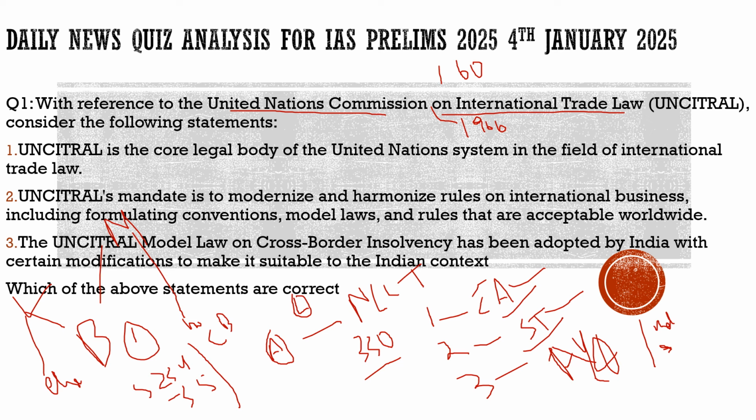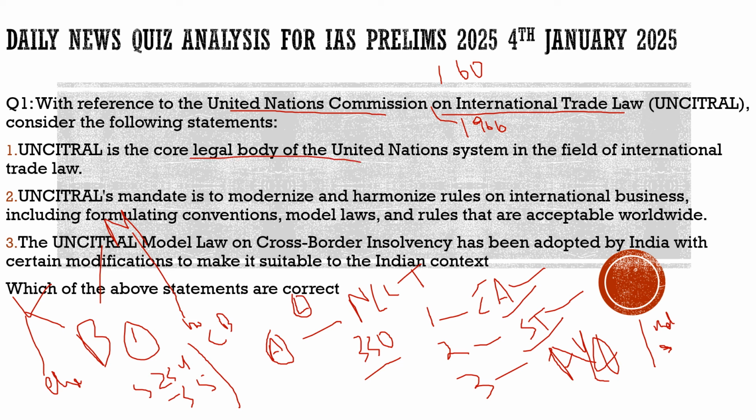So this is in a nutshell about the news article. I hope you have understood it. I hope I was very clear in explaining that, and that is why we have brought this question. So let us understand through this question more about the United Nations Commission on International Trade Law. Here the question says, with reference to the United Nations Commission on International Trade Law, consider the following statement. First statement, UNCITRAL, which is the United Nations Commission on International Trade Law, is the core legal body of the United Nations.